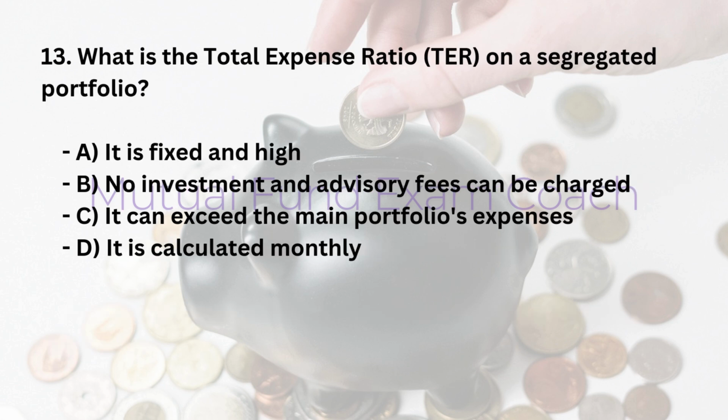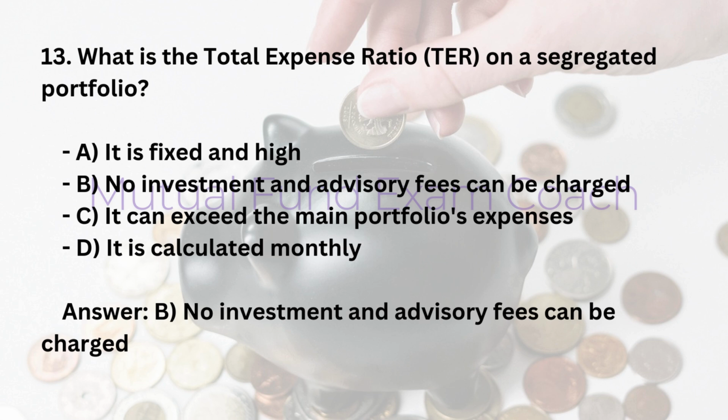13. What is the total expense ratio, TER, on a segregated portfolio? A. It is fixed and high. B. No investment and advisory fees can be charged. C. It can exceed the main portfolio's expenses. D. It is calculated monthly. Answer: B. No investment and advisory fees can be charged.